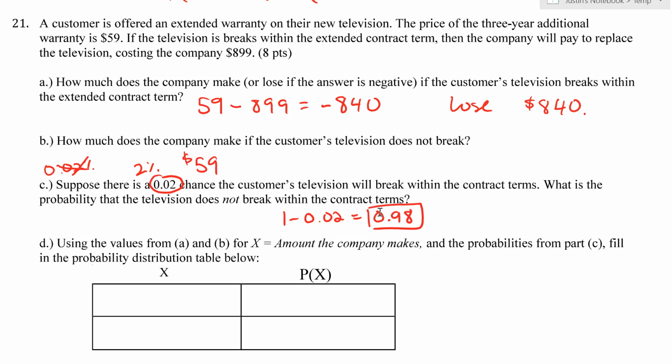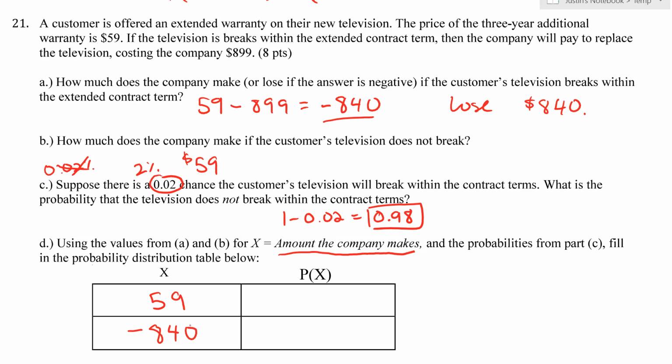And so what we see here now is this really just made us come up with all the other information that we need to fill out this table. Because X is going to be the amount that the company makes, and then we want to fill in the probability. So we got a probability distribution table. So what are the values of X that could possibly happen here? Well, either one, they make money because the television doesn't break. Well, that's $59. Or the television breaks and they lose money. Well, how much do they lose? $840. So remember, losing is negative.